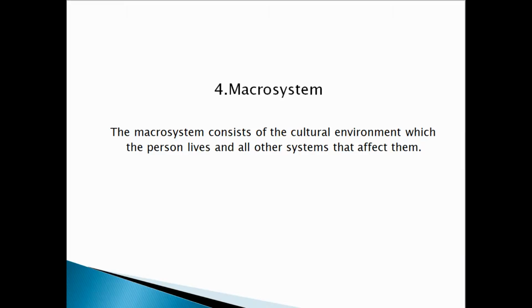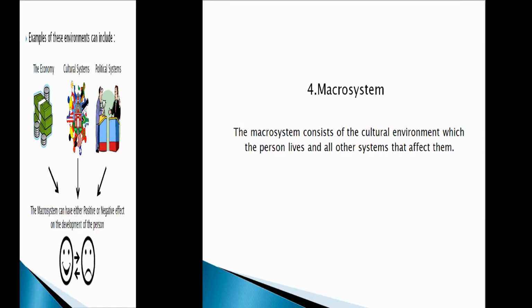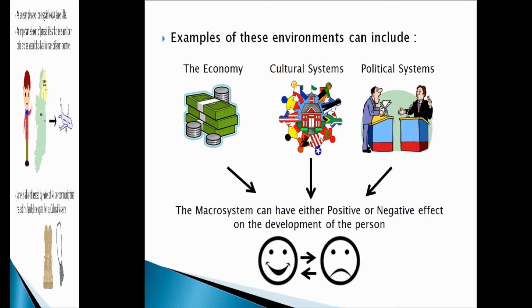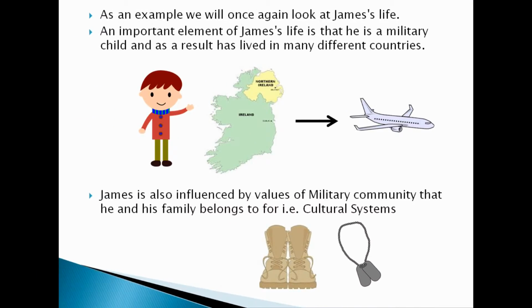The Macrosystem consists of the cultural environment with which the person lives and all other systems that affect them. Some examples of the environments can include the economy, the cultural systems, and political systems. The Macrosystem can have either a positive or negative effect on the development of the person. As an example, we will once again look at James's life.